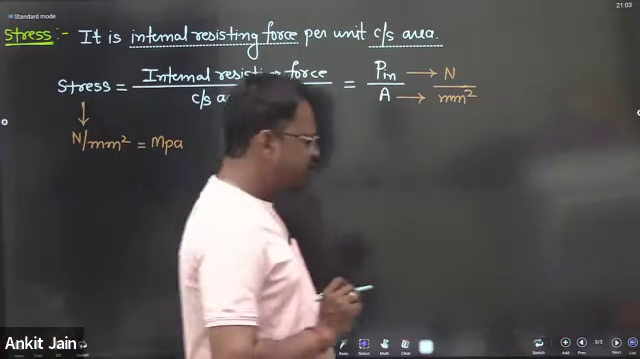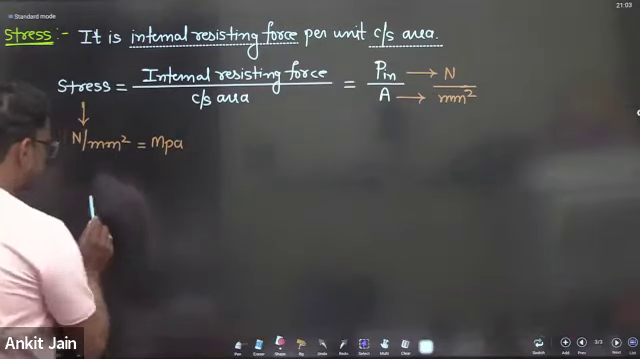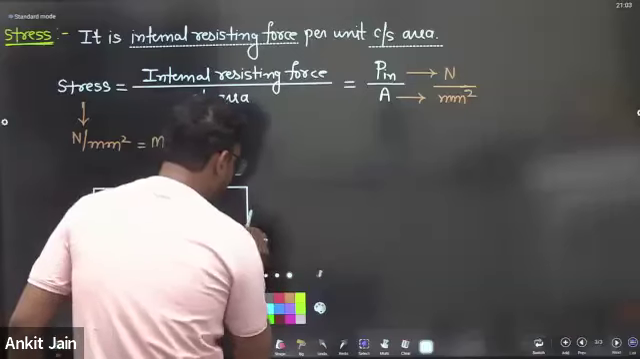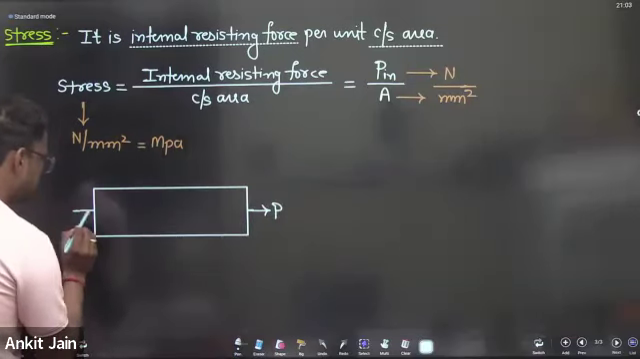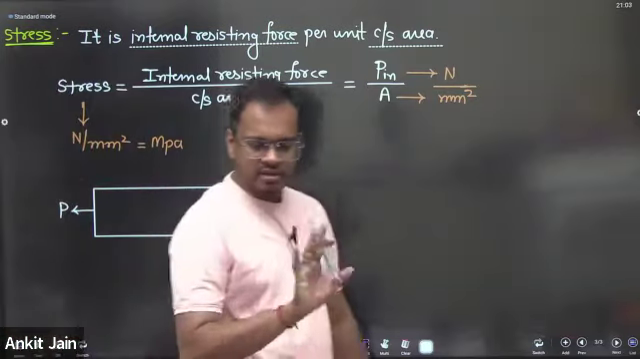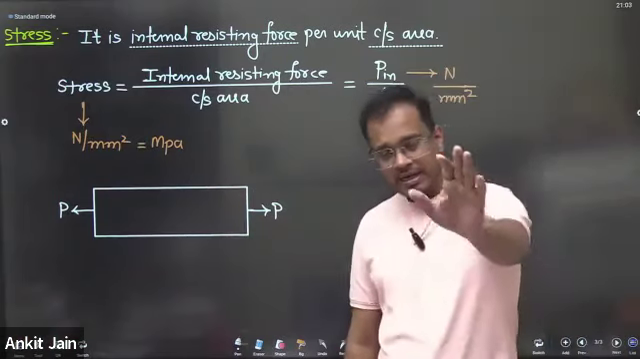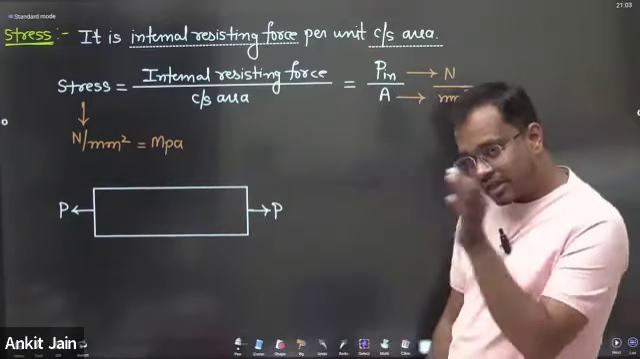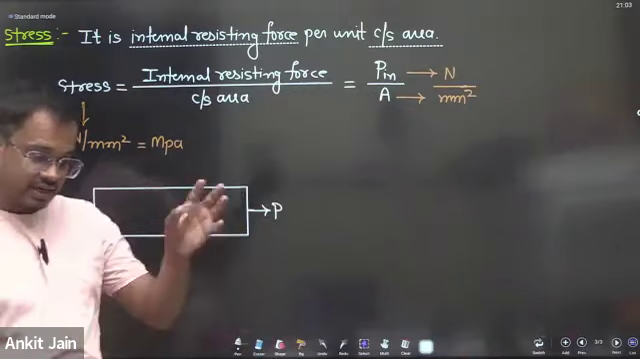My dear friends, suppose I consider a body here and you are applying a force on this body. If you are applying an external force, this P is the external force, not an internal force. In general, we can say stress is force upon area, but practically this definition is wrong. Stress is an internal resisting force upon cross-sectional area, not just a force upon area. It is an internal resisting force.